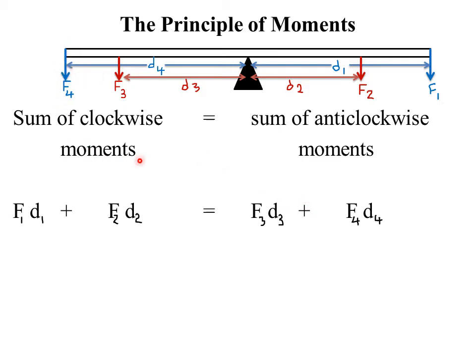Then the forces that are causing the bar to move in the anti-clockwise direction, that is in this direction. F4 will cause the bar to move in this anti-clockwise direction, that is a direction opposite to that of the clock. Then F3 will have a similar effect. It will cause the bar to move in the anti-clockwise direction. So the moments due to F4 and F3 represent the anti-clockwise moments. The force F4 times its perpendicular distance from the pivot represents its moment. Then the force F3 times its perpendicular distance from the pivot represents its moment. So F3 D3 plus F4 D4 represents the anti-clockwise moment, the sum, because we are adding those two.